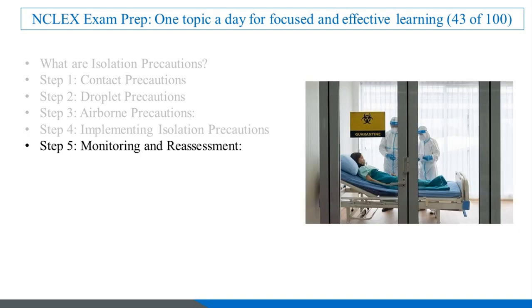Step 5. Monitoring and reassessment. Isolation precautions are not a one-time action. It's essential to reassess regularly, continuously evaluate the patient's condition and the effectiveness of the precautions. Monitor for changes, watch for new symptoms or changes in the patient's infection status. Adjust the plan, modify precautions as needed based on the patient's condition and infection control guidelines.